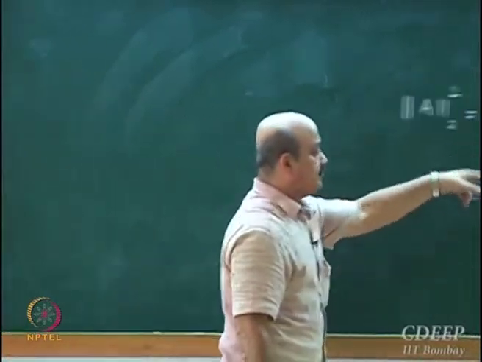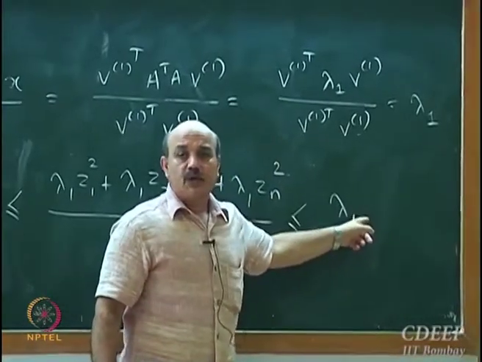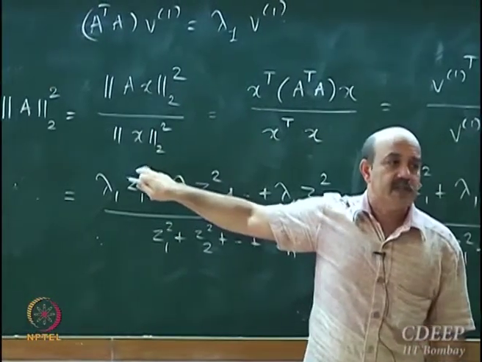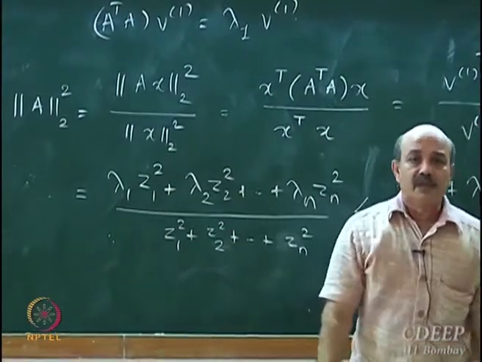So what we have found here is the ratio of the squares. It is the square of this by the square of this. So what is the 2 norm?